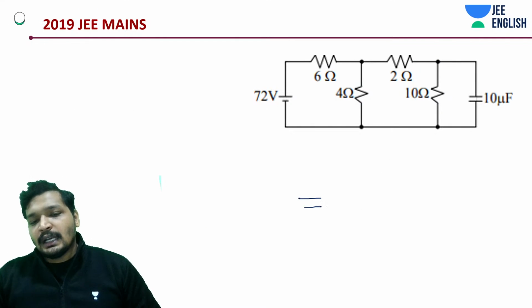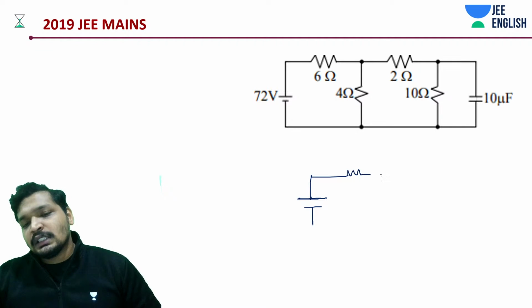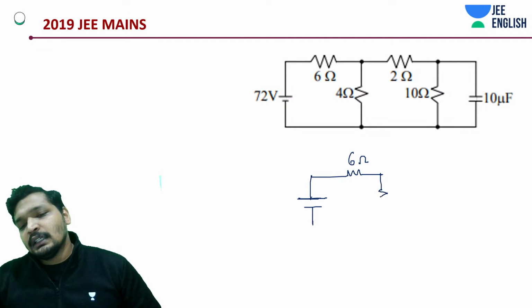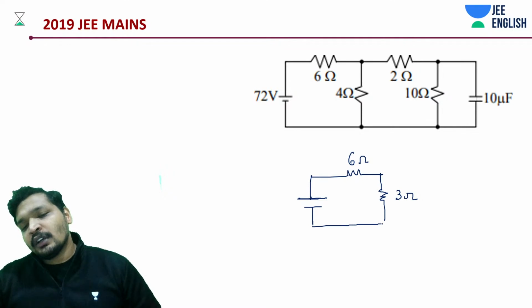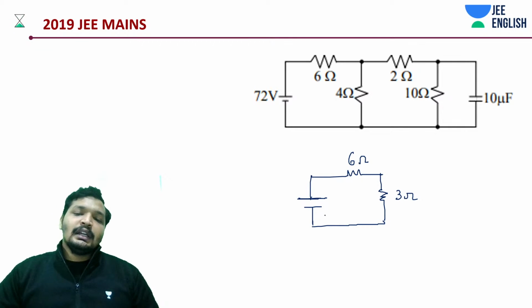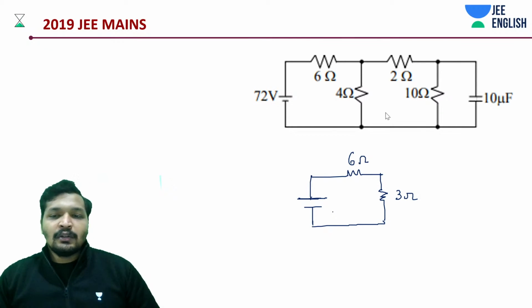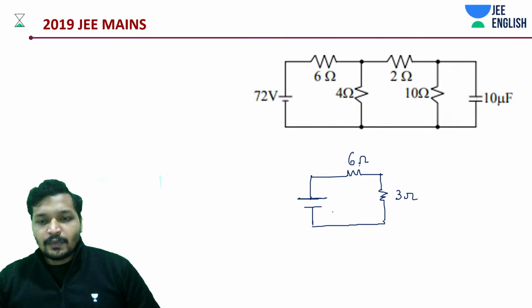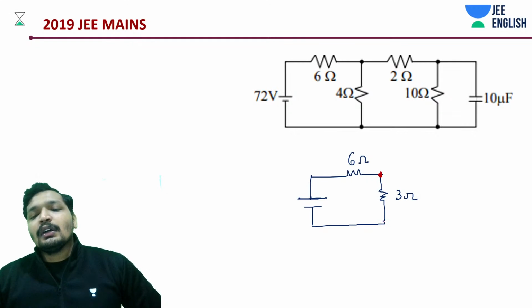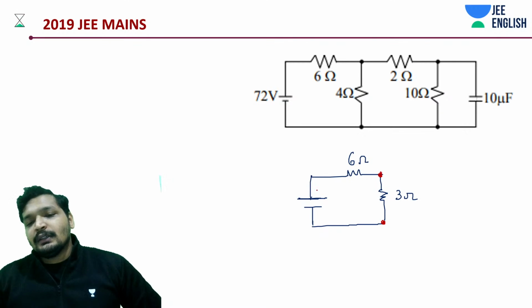Now I'm going to draw a new circuit. This new circuit has the same battery, a 6 ohm resistor and a 3 ohm resistor. What are we concerned about? The potential across the 3 ohm resistor, and even among that we'll be concerned about just that. So this is the potential that I need.